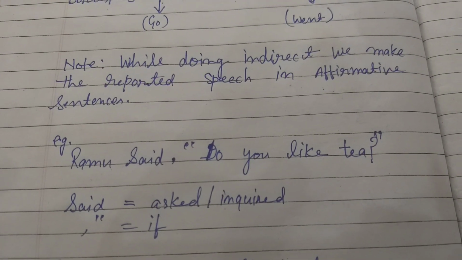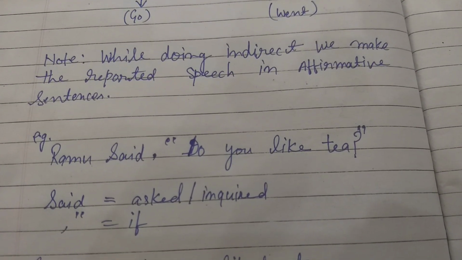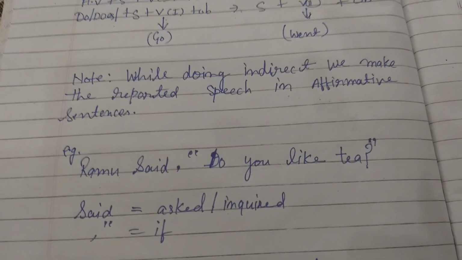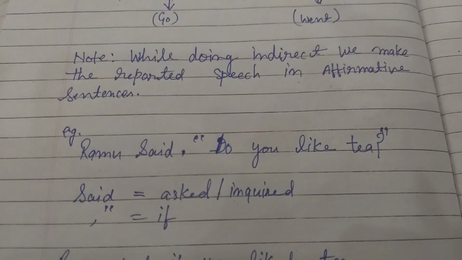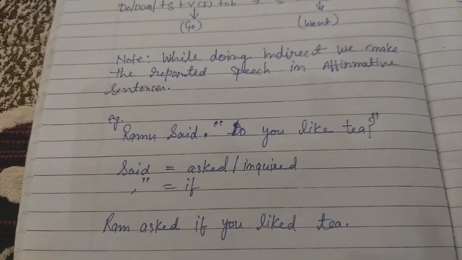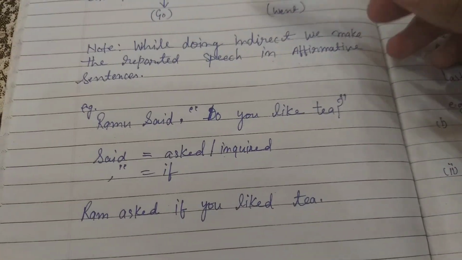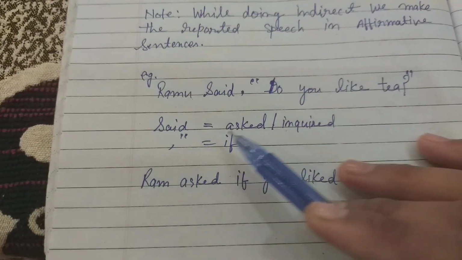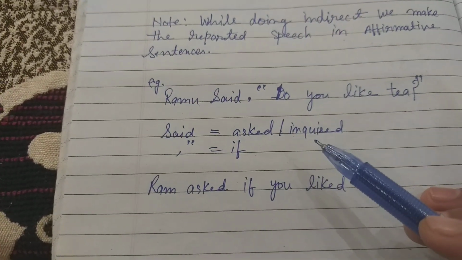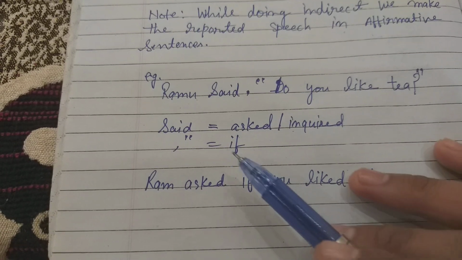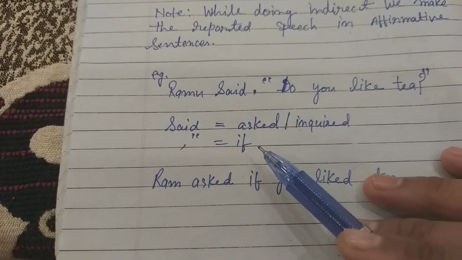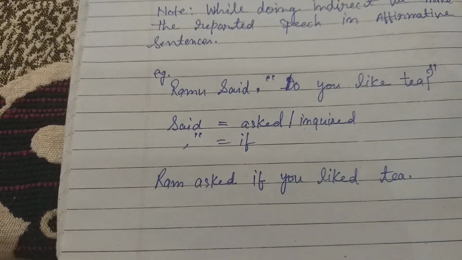Example given here: Ramu said, "Do you like tea?" This sentence is given in simple present. You can see this. Do is there. Yes, and now you can see said will change into asked, or you can use inquired, and in the place of conjunction you will use if, or you can use whether.